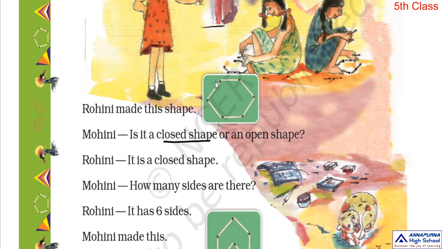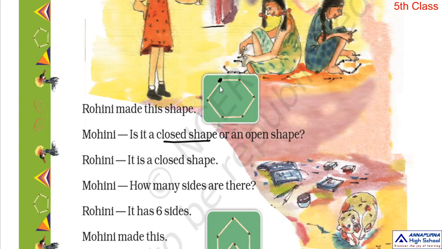So these are the line segments. Sometimes we use curves. Suppose this is the starting point. This is the first line segment, second, third, fourth, fifth and sixth line segment. It ends at this point.